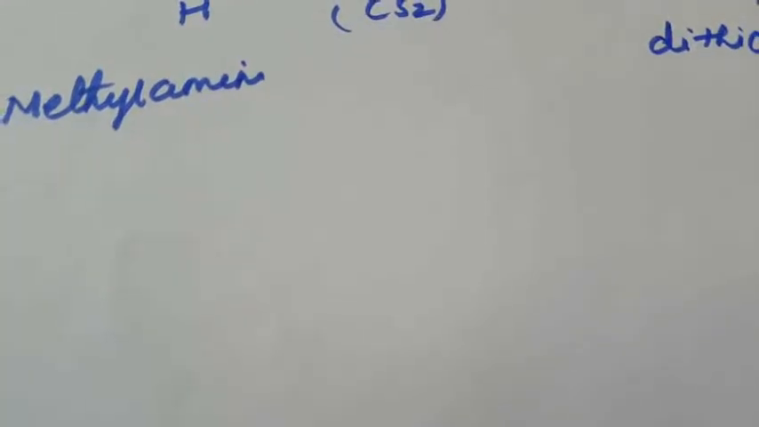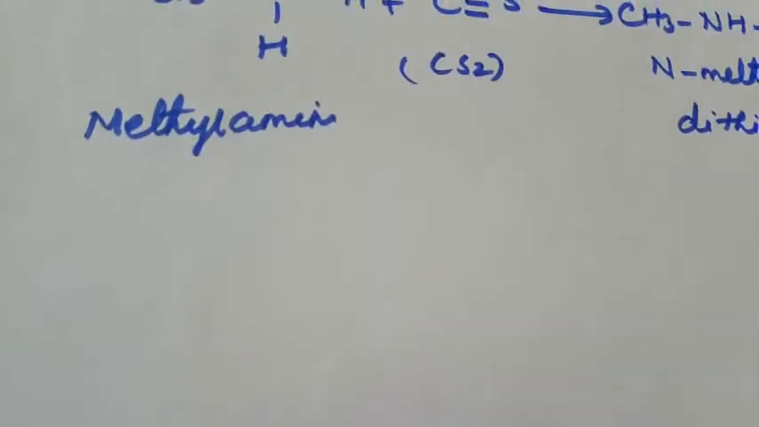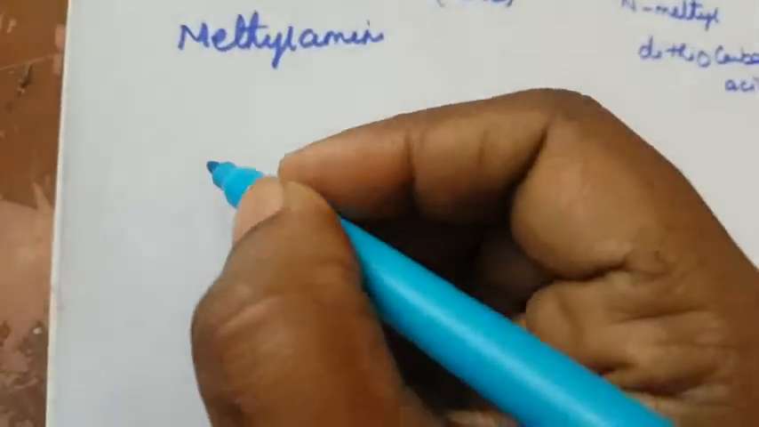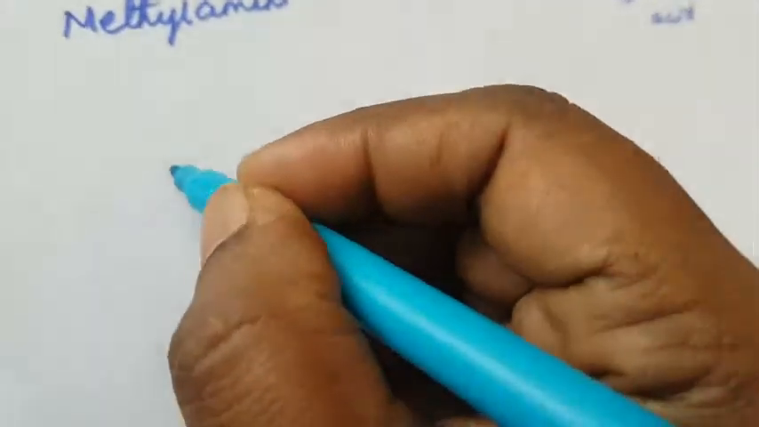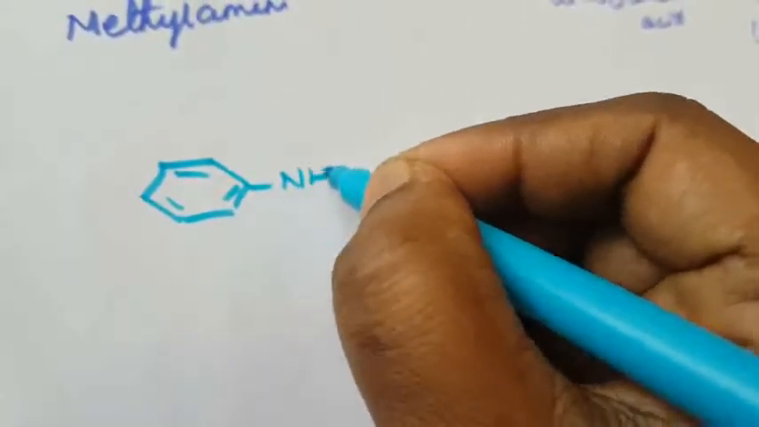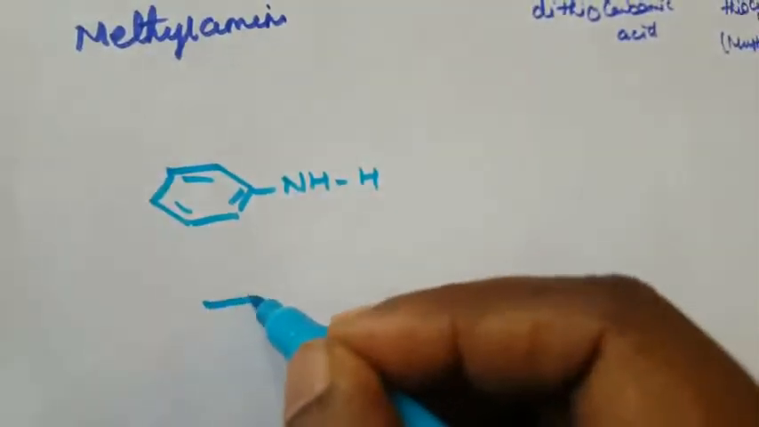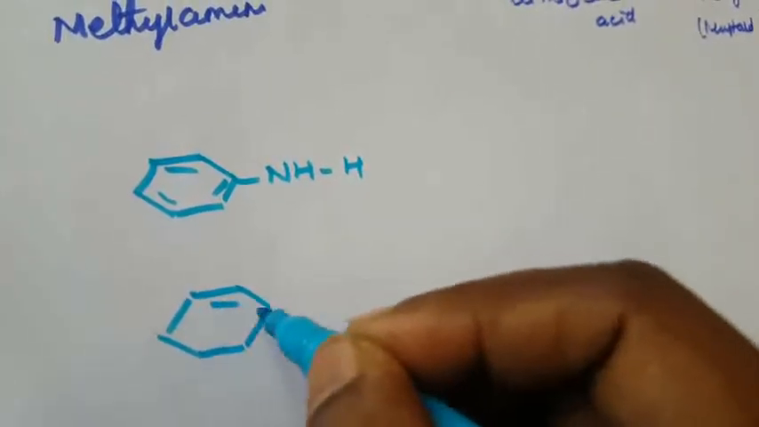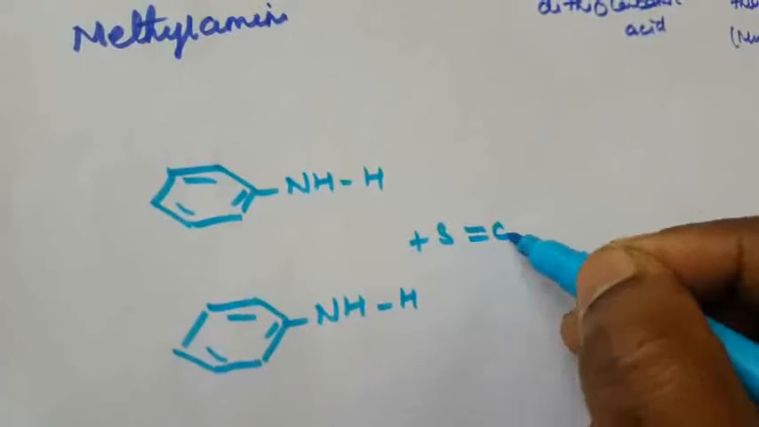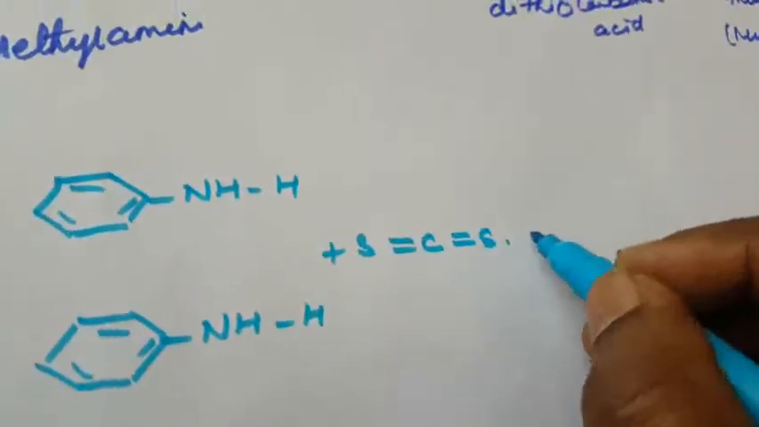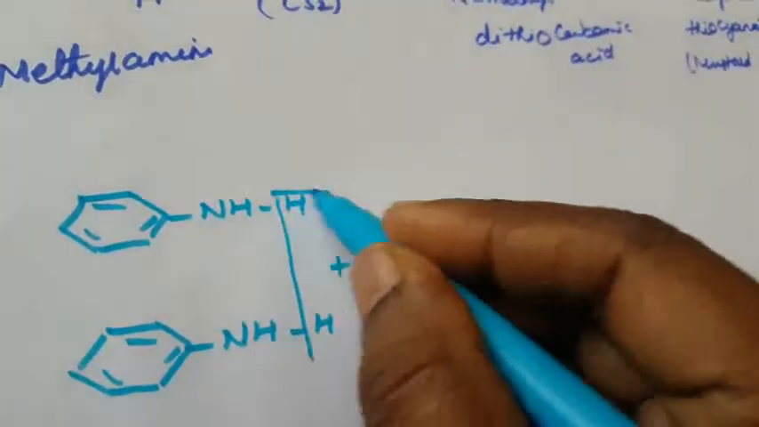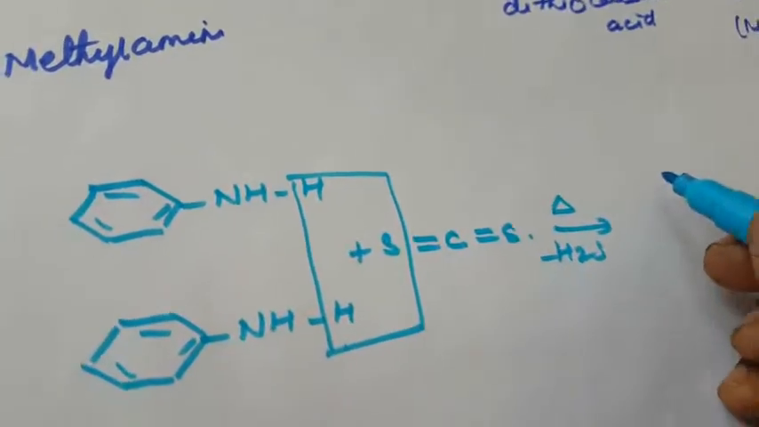Again the same reaction with aniline, both given carbon disulfide. So again another reaction, two molecules of aniline, that is NH2 and NH2 plus S C double bond S. Okay. Again when heated, hydrogen sulfide will be removed here. H2S will be removed, right? H2S. What is this compound's name?